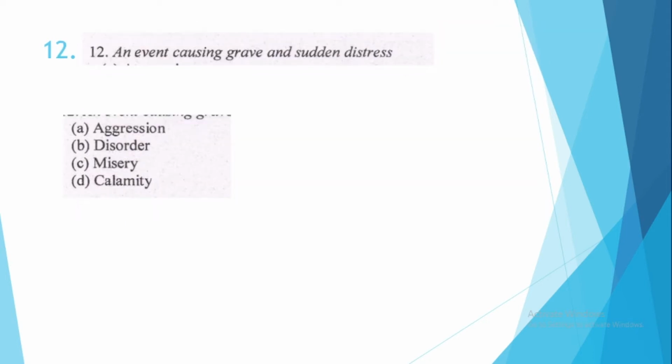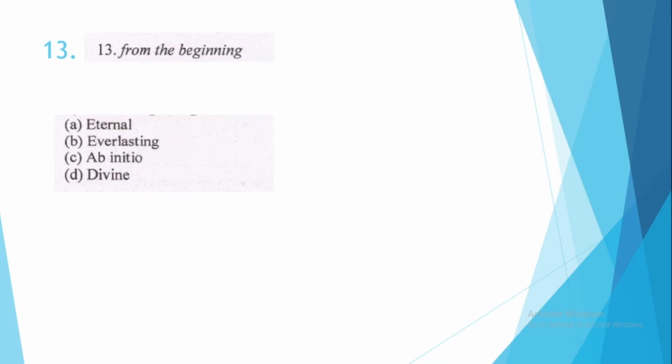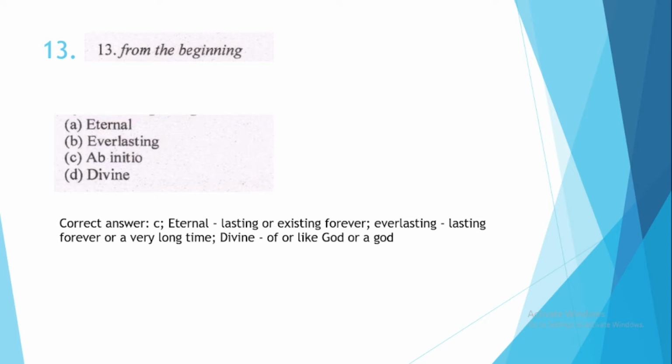Question number 12. An event causing great and sudden distress. It means option number D, calamity. Let us see the meaning of others. Misery, it means a state or feeling of great physical or mental distress or discomfort. And disorder means a state of confusion. Question number 13. From the beginning. It means option number C, ab initio. Let us see the other meanings. Eternal means lasting or existing forever. Everlasting means lasting forever for a very long time. And divine means of or like God or a God.